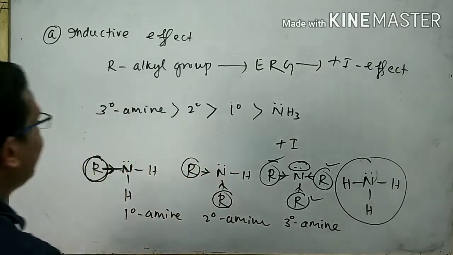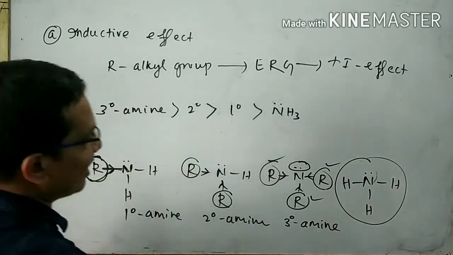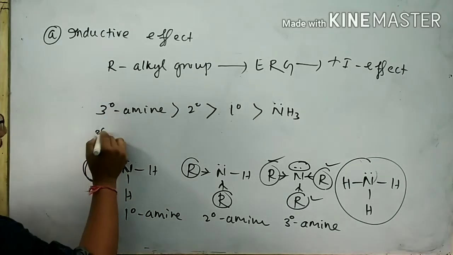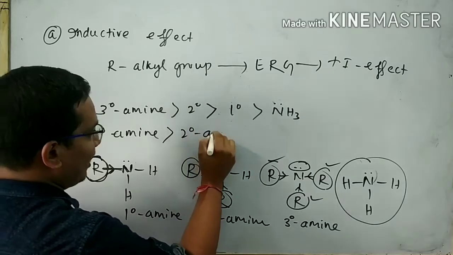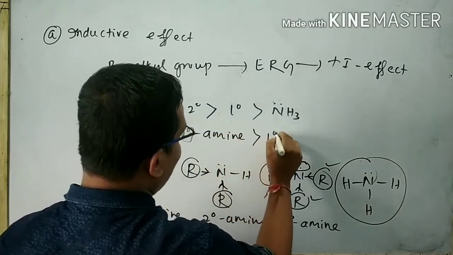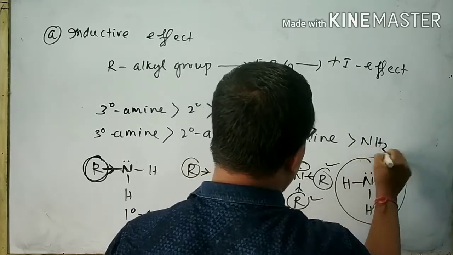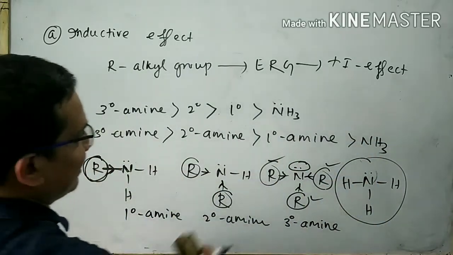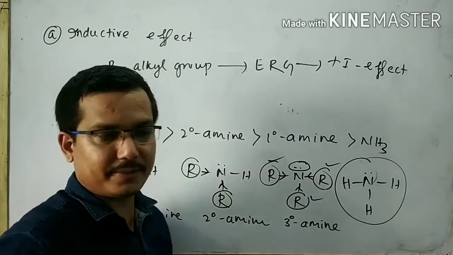As a result, we can write the basic strength order of amines and ammonia is 3 degree amine greater than 2 degree amine greater than 1 degree amine greater than NH3. This is the decreasing order of basic strength of aliphatic amines and ammonia.